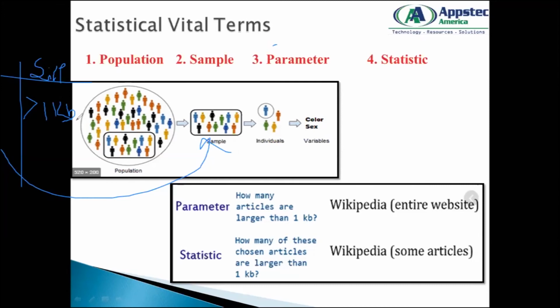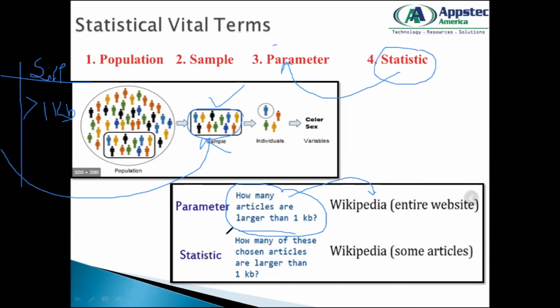That means it is related to the parameter. My first parameter of a population was how many articles are larger than 1 KB in my Wikipedia population. So a parameter is numerically associated with any population, but a statistic is also numerically associated, not with the population but with the observed sample. That means if I have a sample of file size greater than 1 KB, let's say this is my sample, then what does my statistic actually denote?